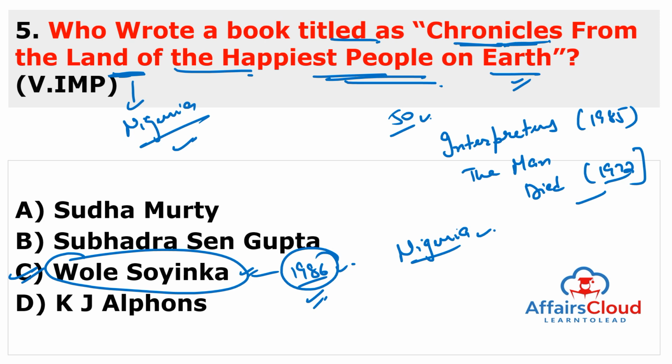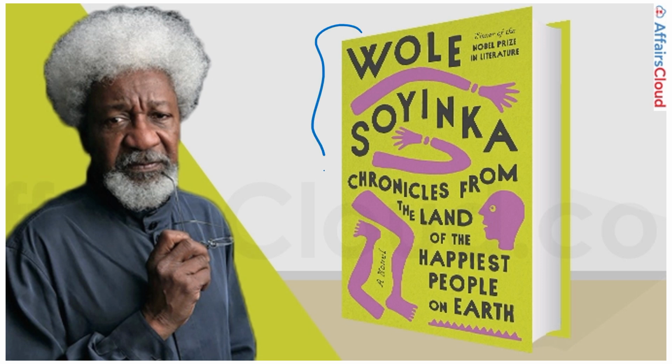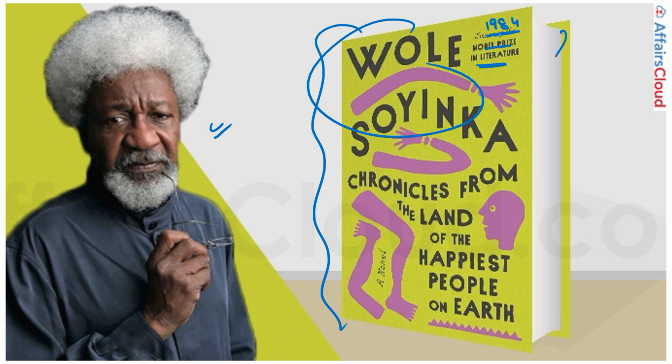And remember about Wole Soyinka, he won the Nobel Prize in 1986, and he was the first African writer to win the Nobel Prize. Moving to next question, but you can also see here a very beautiful cover page, and this is Wole Soyinka. You can also see here the picture, Nobel Prize in Literature in 1986, and Chronicles from the Land of the Happiest People on Earth, about Nigeria.